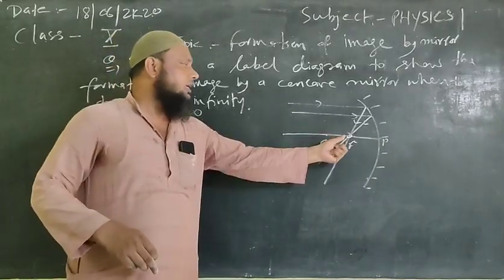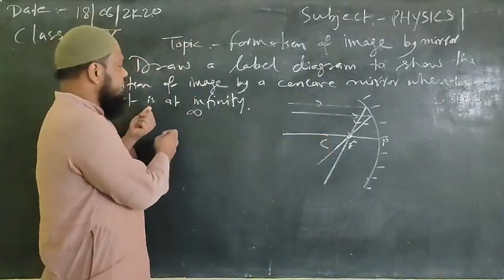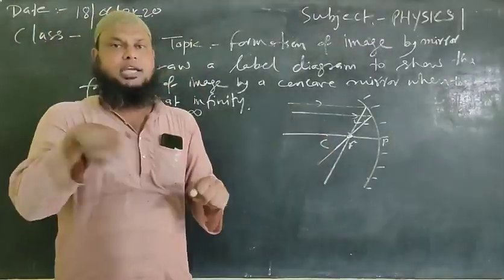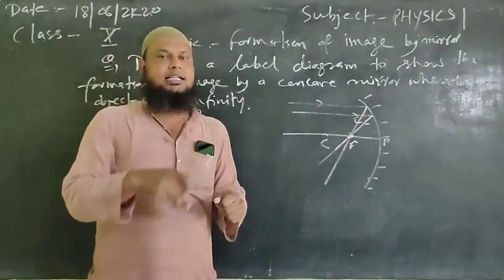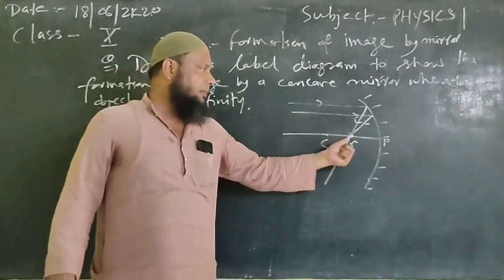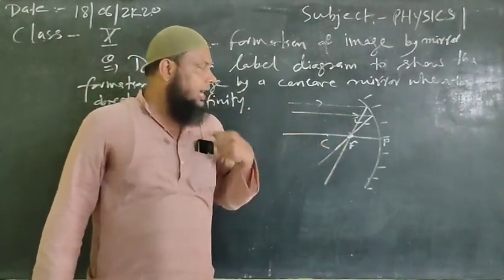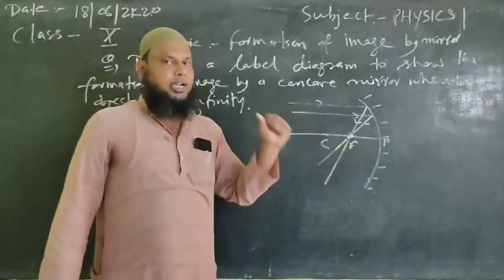Here we can see an image is formed. If we compare the size of the object and the size of the formed image, the size of the object is very, very large as compared to the formed image. The formed image is at the focus, and is of point size.